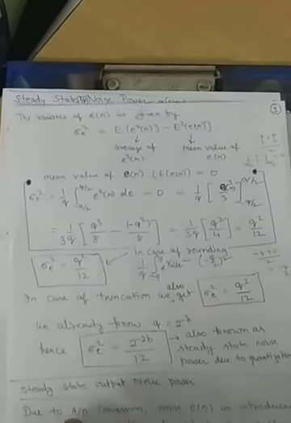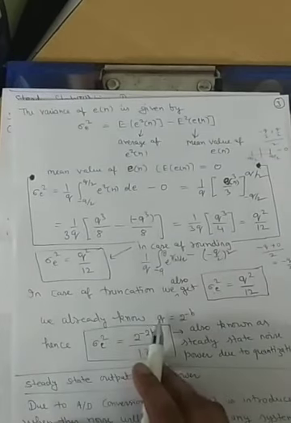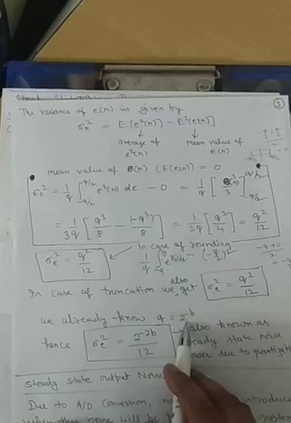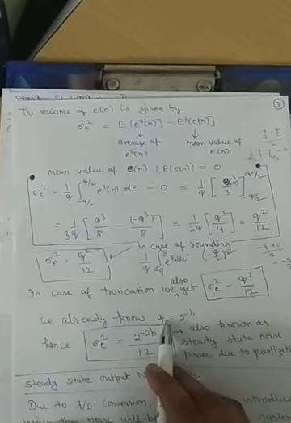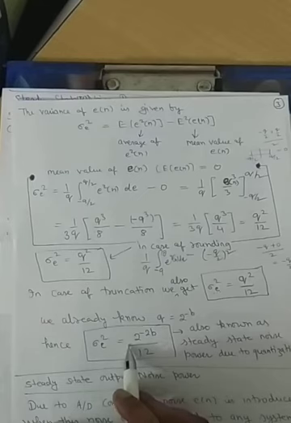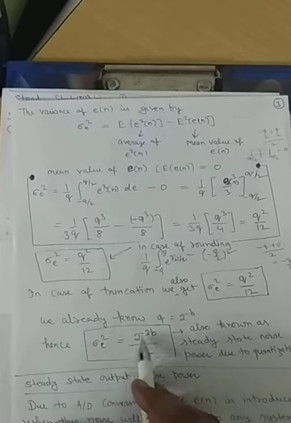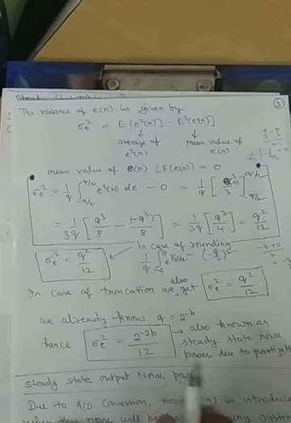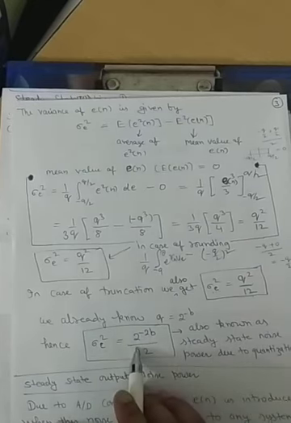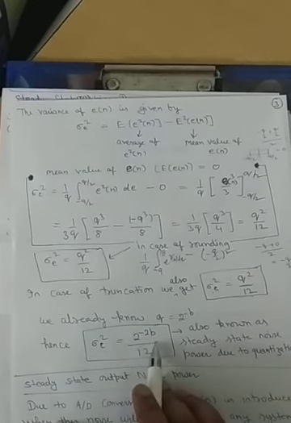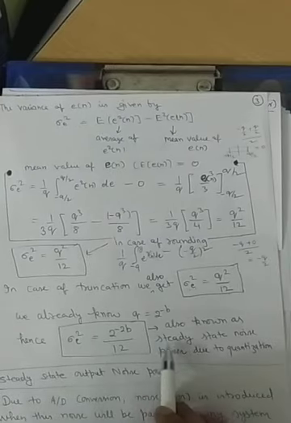This is an important finding, and we already know the quantization step size is equal to 2 raised to the power minus b, where b is the number of bits for a particular quantization level. So when we put this expression into the variance expression of the noise, we get 2 raised to the power minus 2b divided by 12. This is the calculation of the input noise power due to quantization, and it is termed the steady state noise power due to quantization. Thank you.